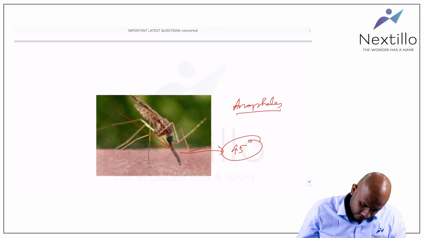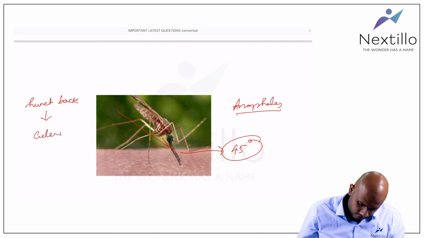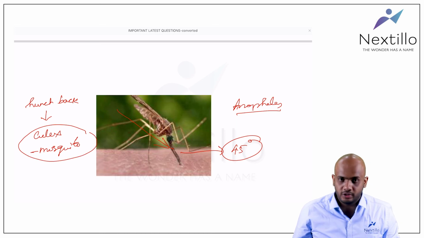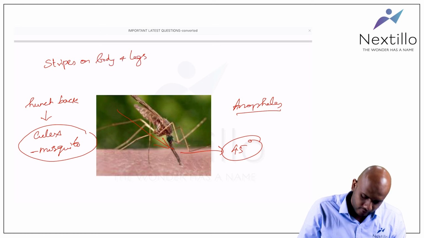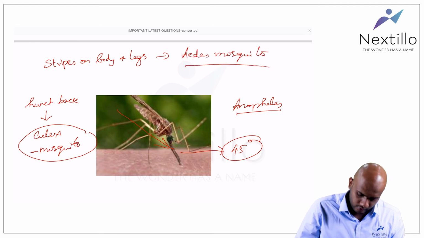Okay, the mosquito which has got a hunchback is the Culex mosquito. The mosquito which has got stripes on the body and legs is the Aedes mosquito.